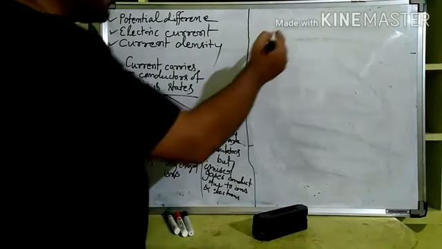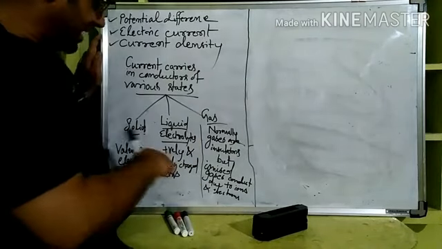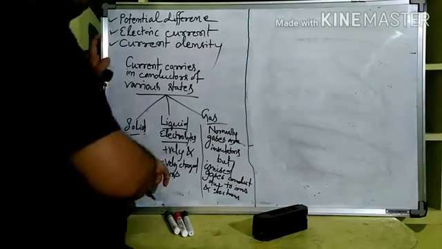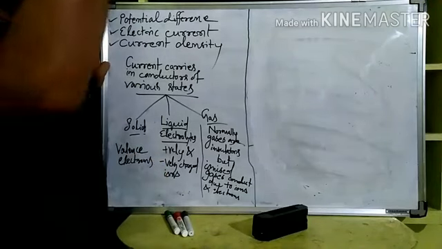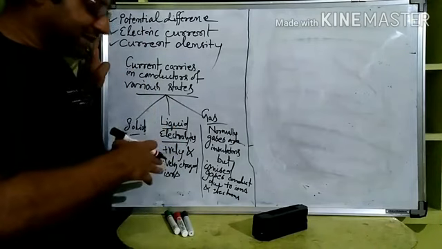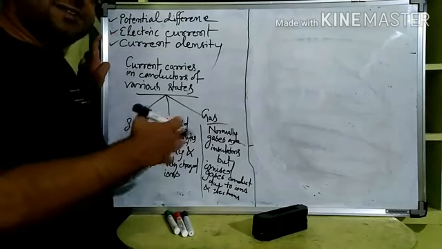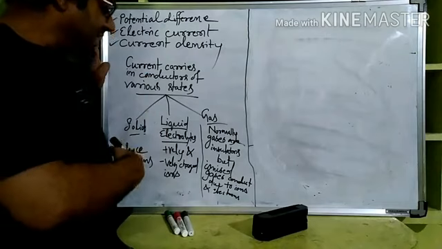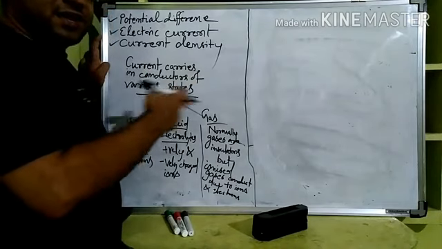Do I need any examples of a solid? You see your copper wire, aluminum, silver, almost all metals are good conductors, and the valence electrons of those conductors act as the charge carriers or current carriers.